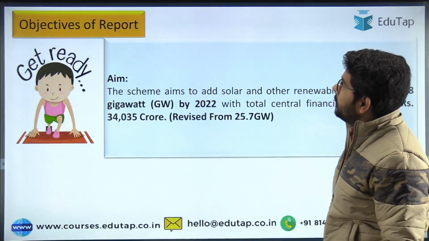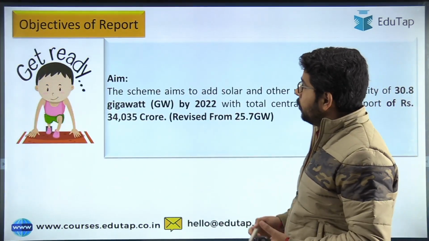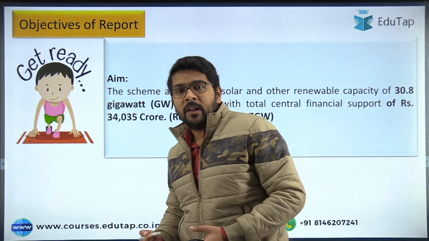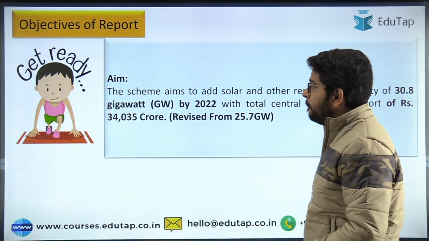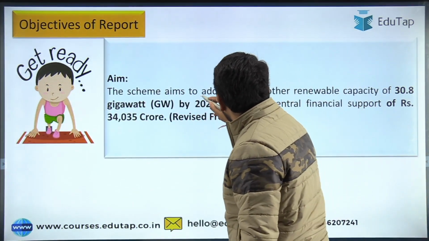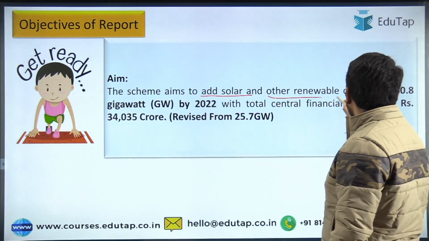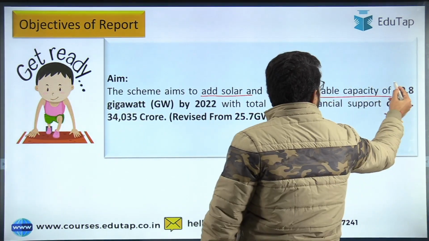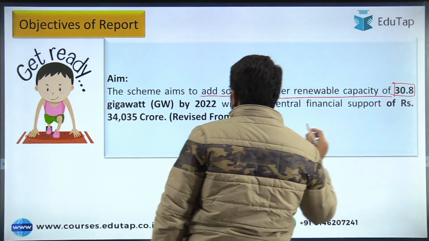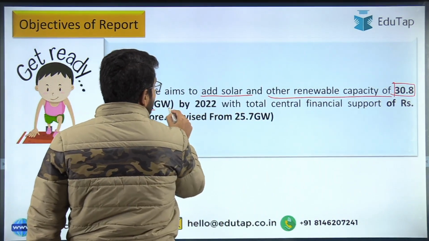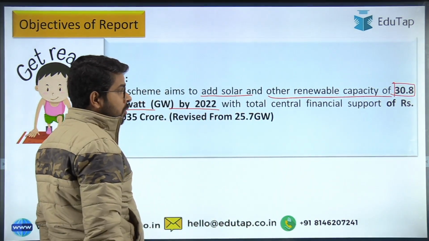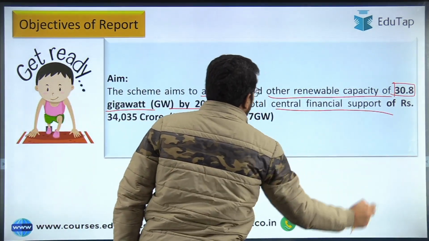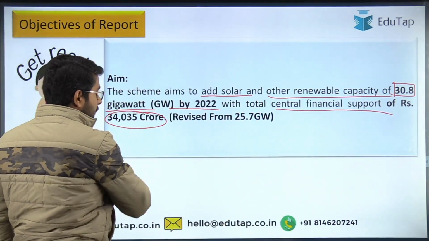Now moving on to the fifth dimension, and one of the most important, which is about what this scheme is all about, or what the aim of this scheme is. So the aim of this scheme is to add solar and other renewable capacity of 30.8 gigawatt by the year 2022 with total financial support of almost rupees 34,000 crore.